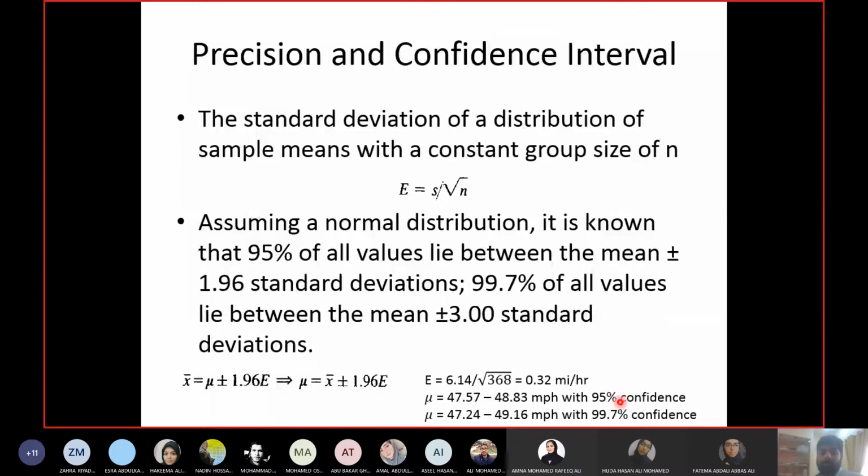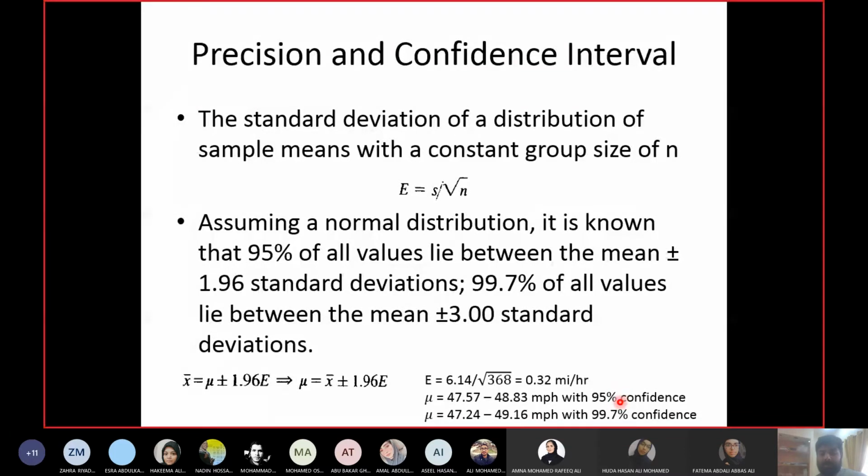Now, whenever you go for collection of data, you apply the method, and you collect the number of values as per your required precision and confidence level. This is what you normally do. For example, I want to measure the angle between two lines, and I want a precision of 0.01 degree.